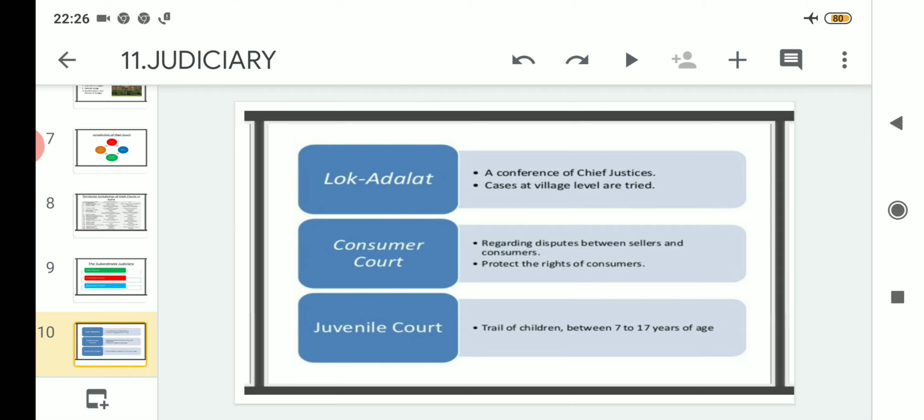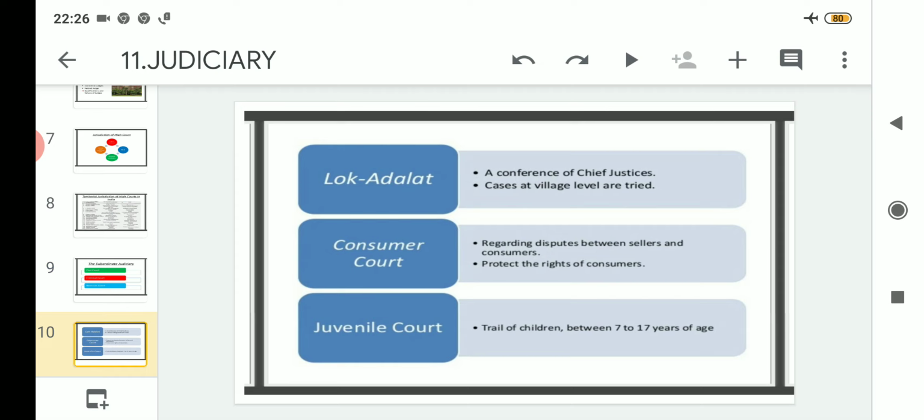So starting from Lok Adalat, if we revise, under Lok Adalat all the cases at village level are tried after the conference of the chief justices. Then if we talk about the consumer court, if a consumer is not happy with the product, that case can be lodged in the consumer court, and the hearing will be made after hearing both parties, the sellers and the consumers.